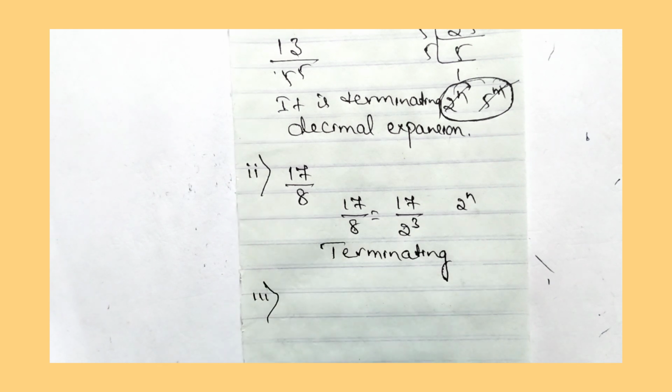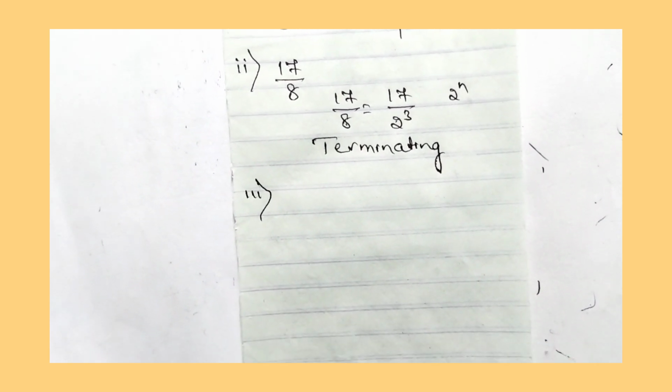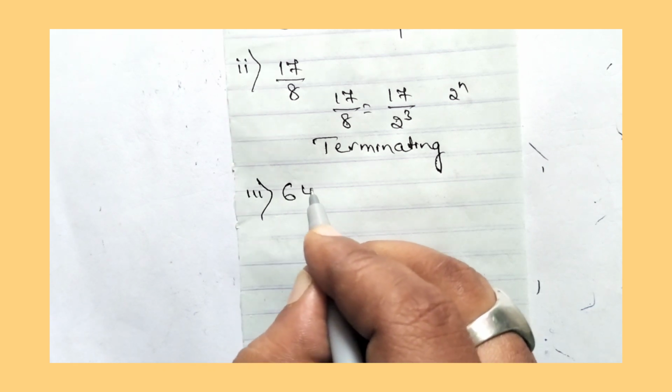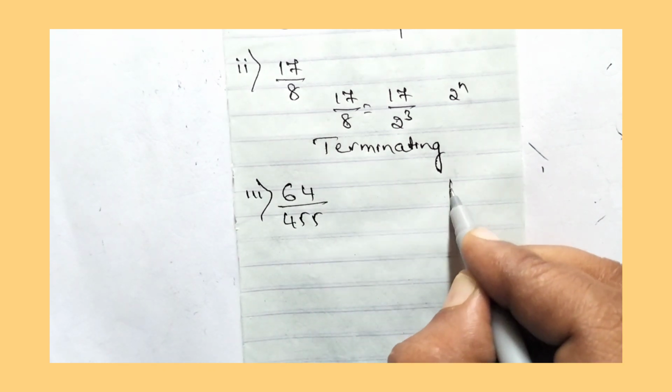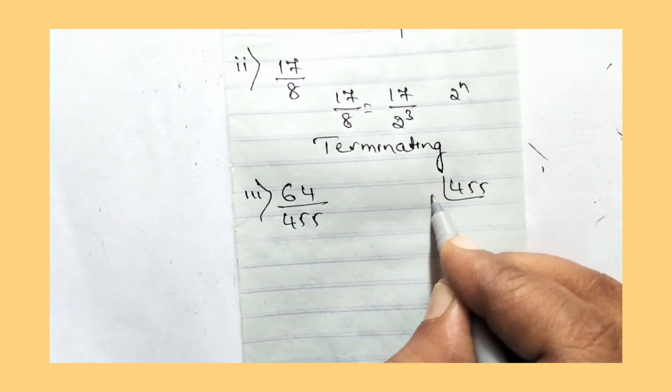Now let us move to the third question. So the third question, they have given 64 divided by 455. So let us factorize 455.